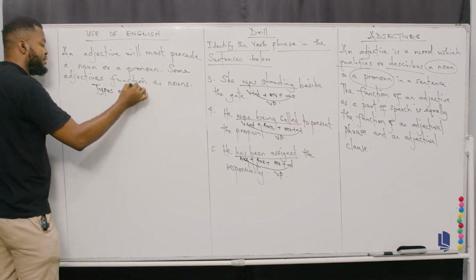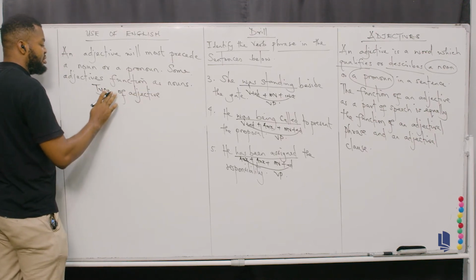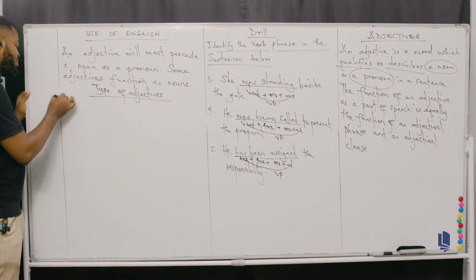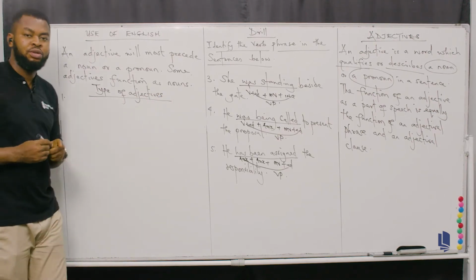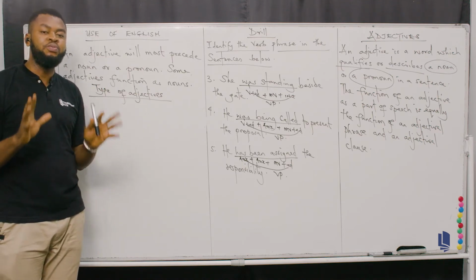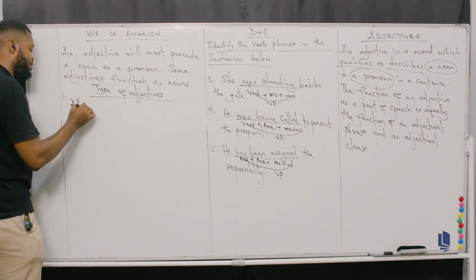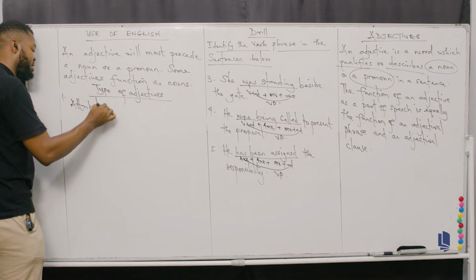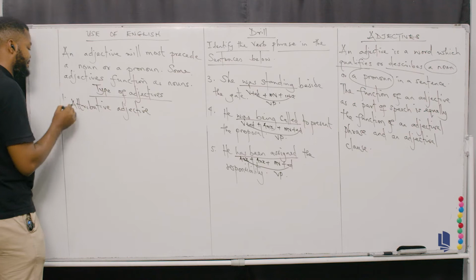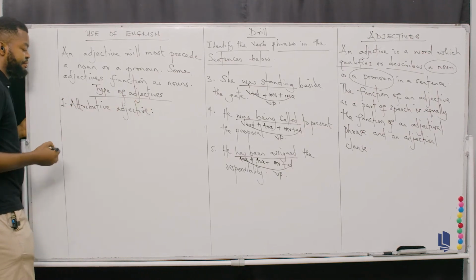Types of adjectives. Okay, now I'm going to be explaining two basic types of adjective, though we have other ones. The first one is called the attributive adjective. And what's that?